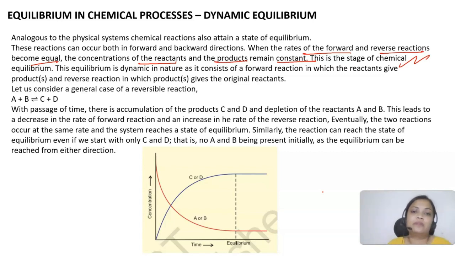So how to represent it? Let's say I have A plus B combining to form C plus D. On the other hand, C plus D will again give back A plus B. So forward and backward reactions are both happening. So class, what will happen?